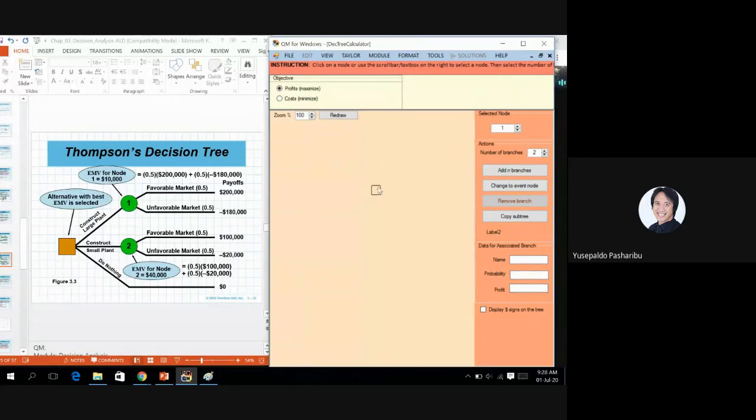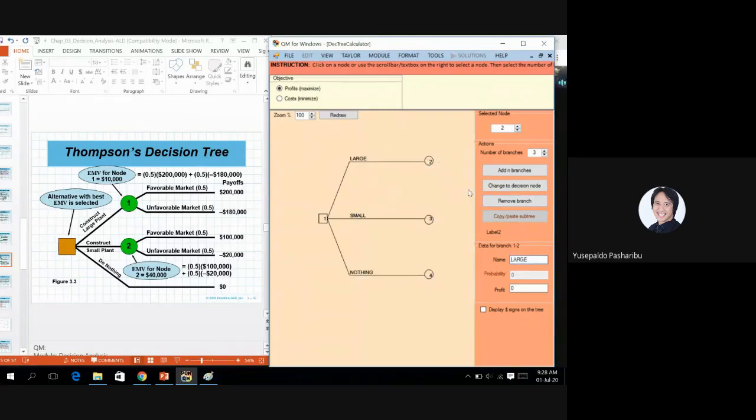In this case, because we have 3 branches of alternatives, you can just add one more. The number of branches becomes 3, and add branches. So there are 3 decisions that can be made. The first decision is create a large plan. Then the second one is small plan. You can change the name, and the third one is nothing.